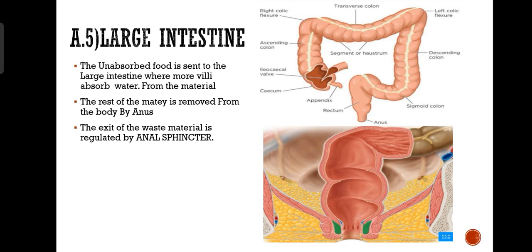Okay. Now the rest of the material is removed from the body by the anus. Can you see that part there? Second picture, the last part, that is your anus. The exit of the waste material is regulated by the anal sphincter. So when you have the urge to go to the toilet, that anal sphincter will open, and when it's not necessary, it will close.